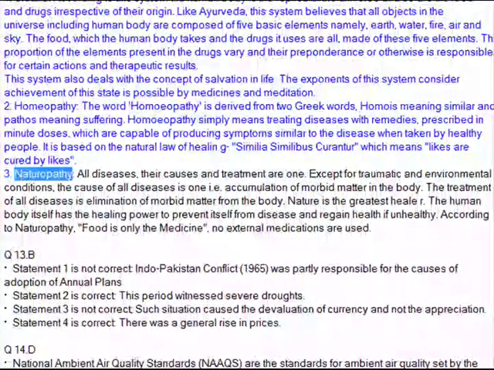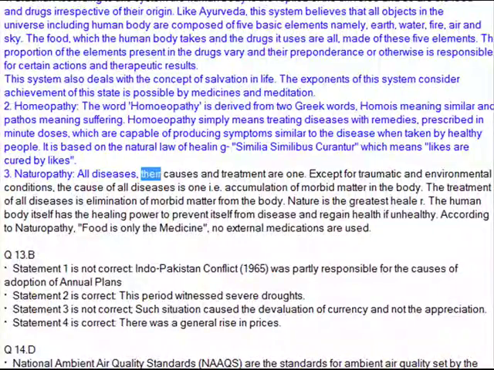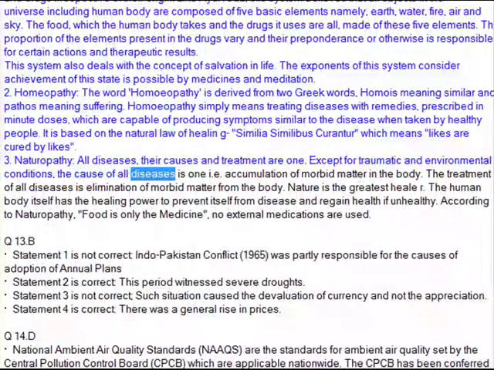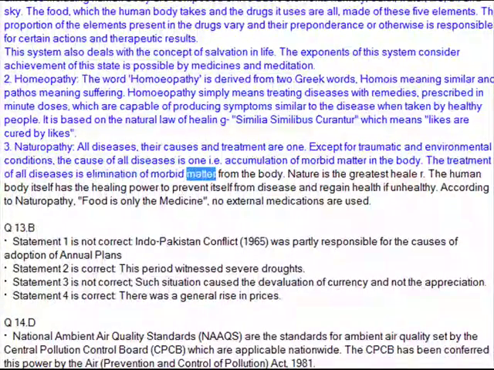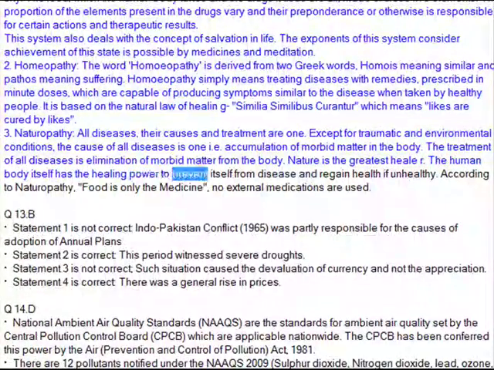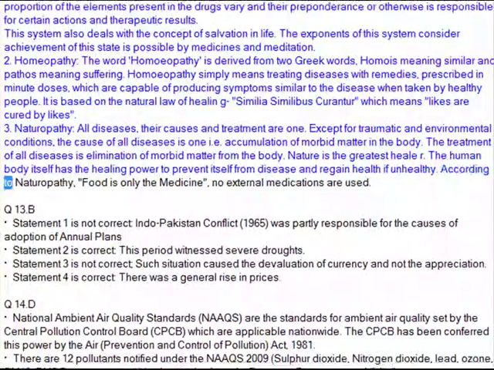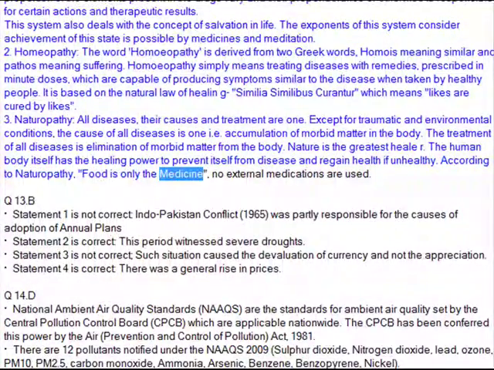3. Naturopathy. All diseases, their causes and treatment are one. Except for traumatic and environmental conditions, the cause of all diseases is one, i.e. accumulation of morbid matter in the body. The treatment of all diseases is elimination of morbid matter from the body. Nature is the greatest healer. The human body itself has the healing power to prevent itself from disease and regain health if unhealthy. According to naturopathy, food is the only medicine. No external